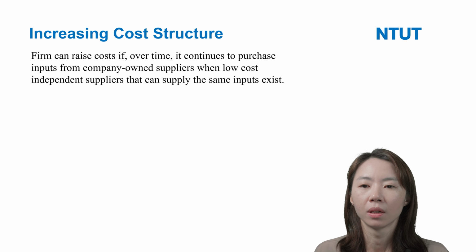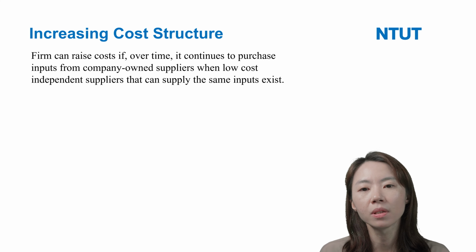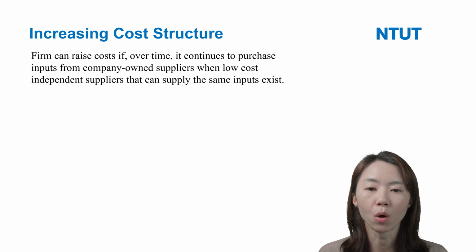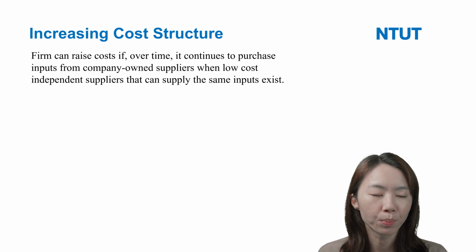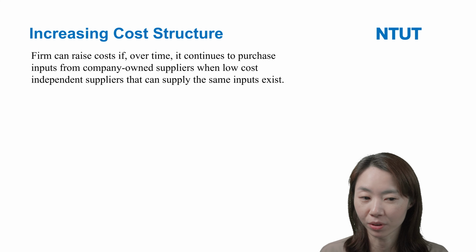While vertical integration sometimes may increase the cost structure, a firm can raise its cost over time if it continues to purchase input from a company-owned supplier when low-cost independent suppliers that can supply the same input exist.